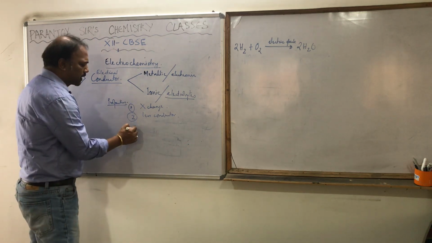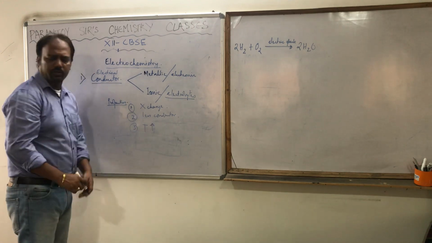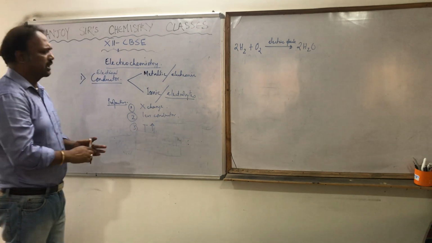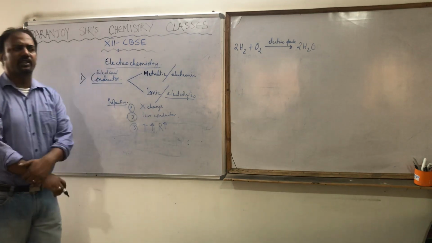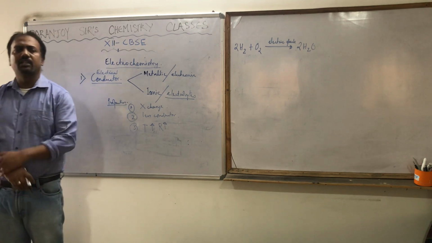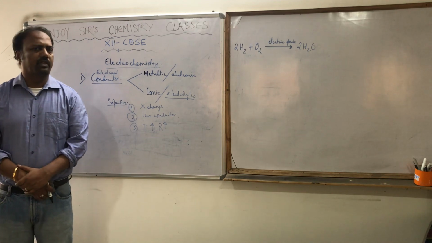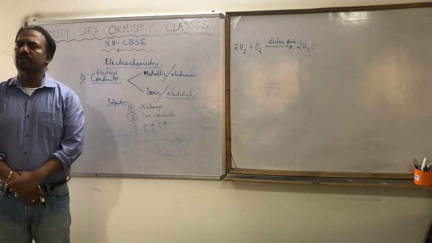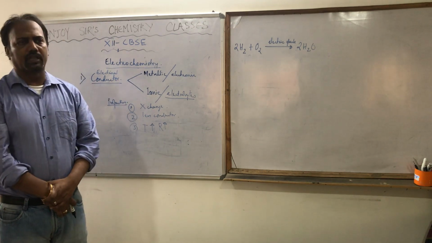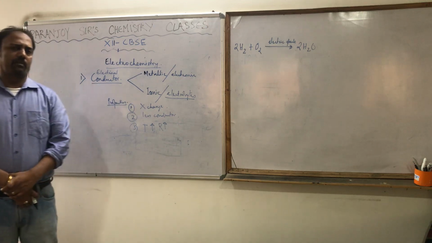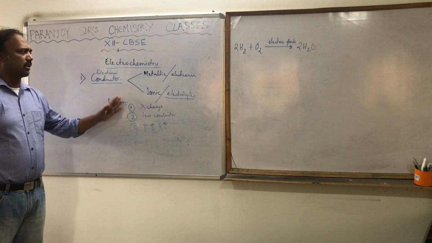And the third point is that with the increase in temperature, as you studied in physics also, the resistance of this conductor increases. And if the resistance increases, obviously the conductance will decrease. That means it will conduct a lesser amount of electricity. At a higher temperature, the metallic conductors, or the electronic conductors, conduct a lesser amount of electricity. So these are the main properties of the metallic conductor.